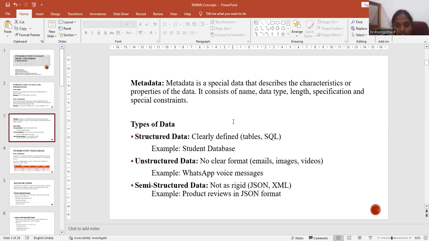Structured data is clearly defined in tables by using SQL. Example, a student database. Unstructured data has no clear format. For example, emails, images, videos, WhatsApp voice messages. Semi-structured data is not as rigid, like JSON and XML. For example, product records in JSON format.